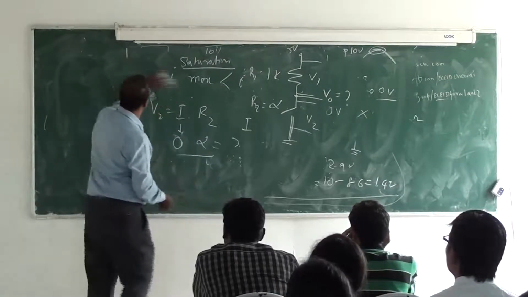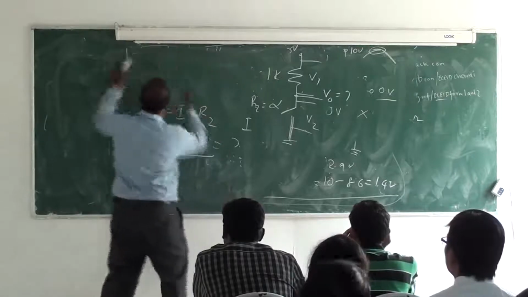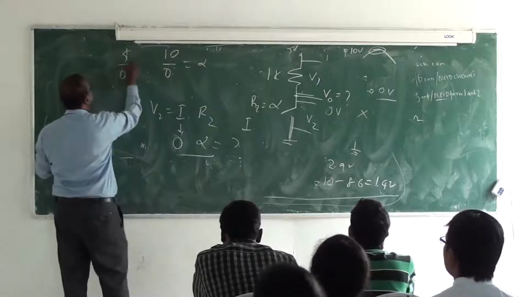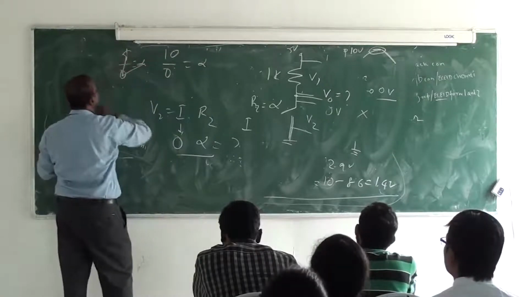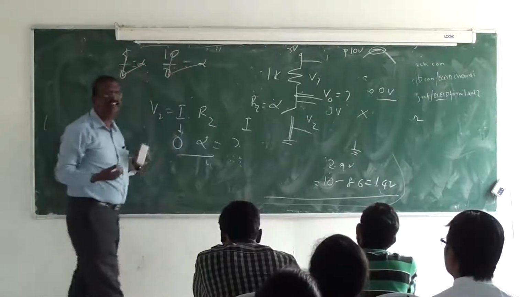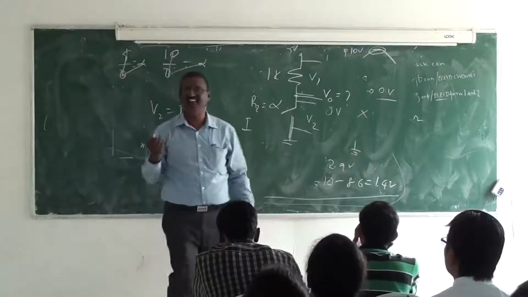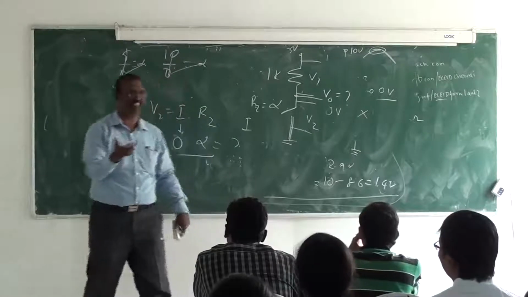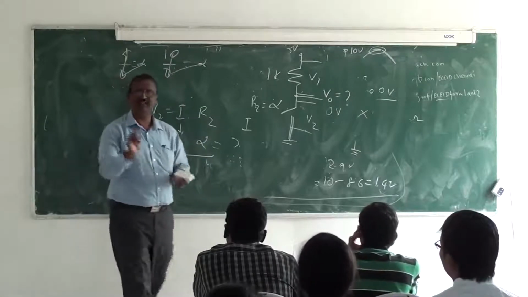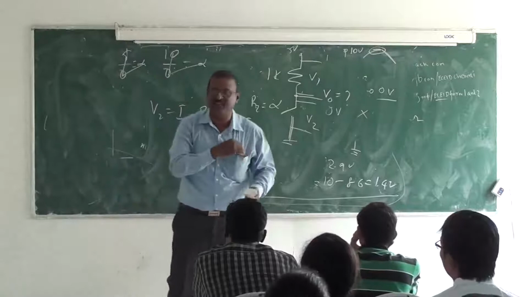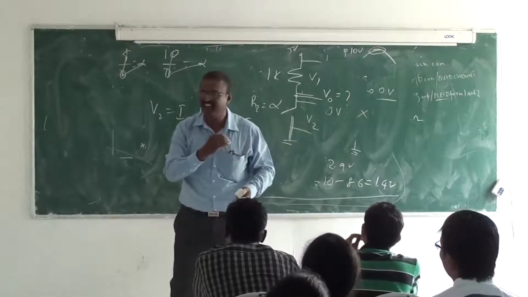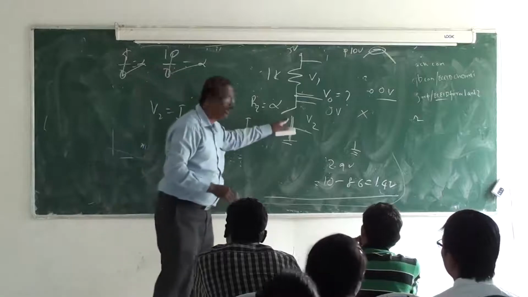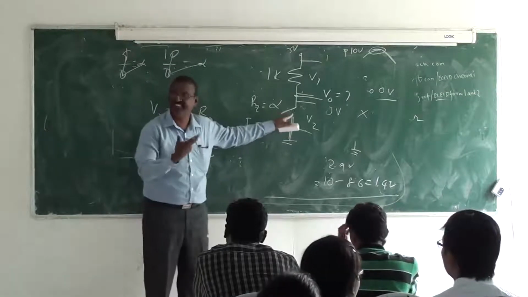Now you see here. 10 by 0 is... 5 by 0 is... So 0 into infinity is 5. 0 into infinity is 10. So infinity into 0 is called anything, or you can call it indeterministic. A small example: I have about 100 rupees in my pocket. I gave you some money. How much do I have in total? Because indeterministic means what? Indeterministic means I don't know how much this guy is.